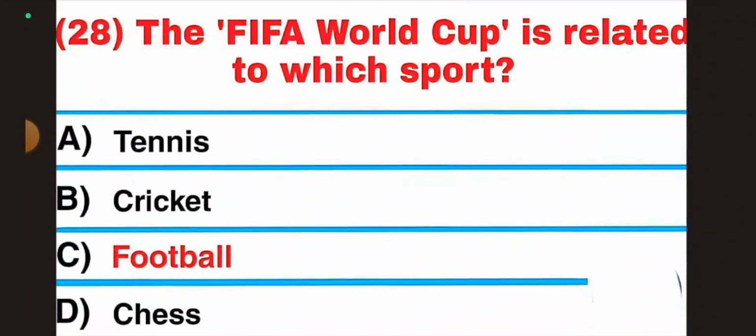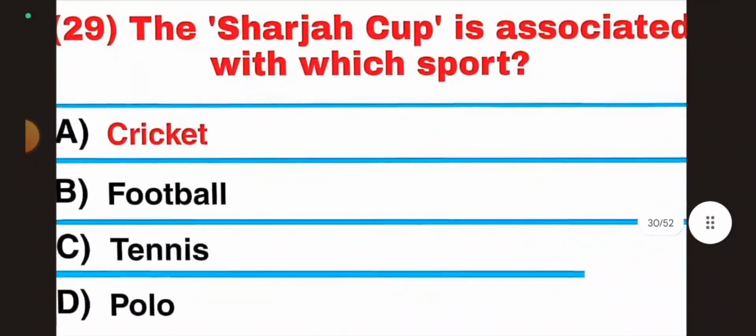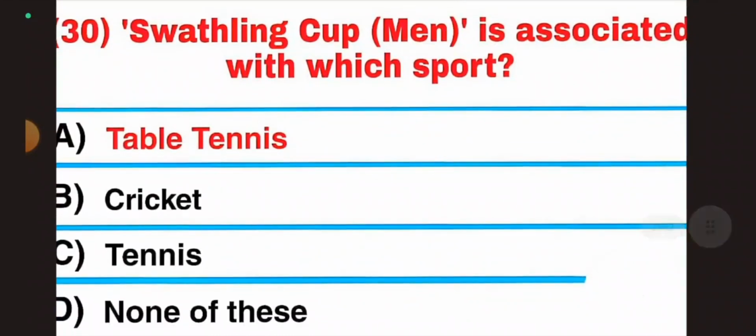Question 28, the FIFA World Cup is related to which sport? Answer, football. Question 29, Sharjah Cup is associated with which sport? Answer, cricket. Question 30, Swaythling Cup Men is associated with which sport? Answer, table tennis.